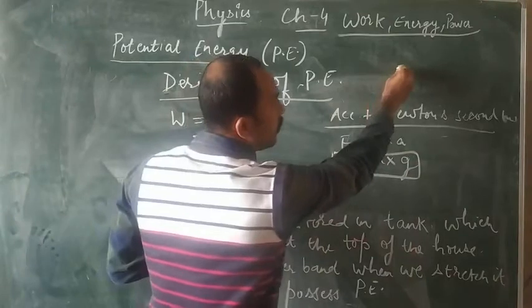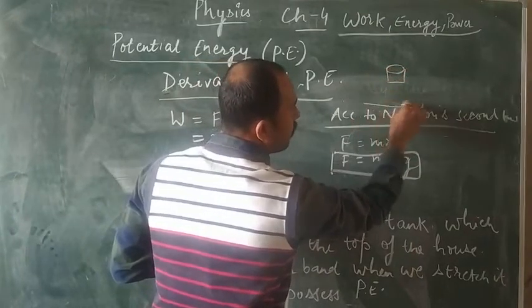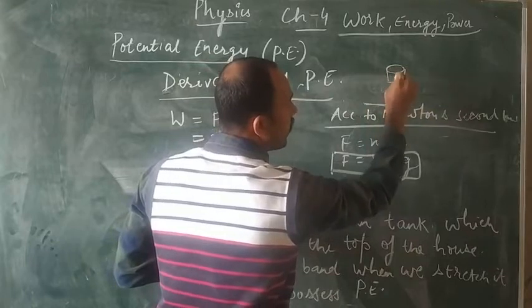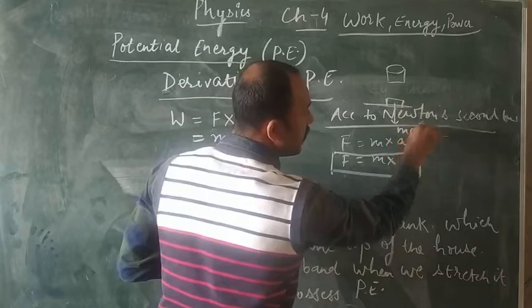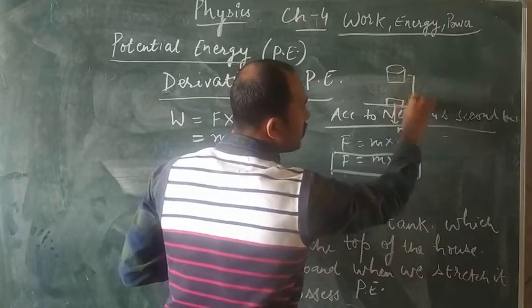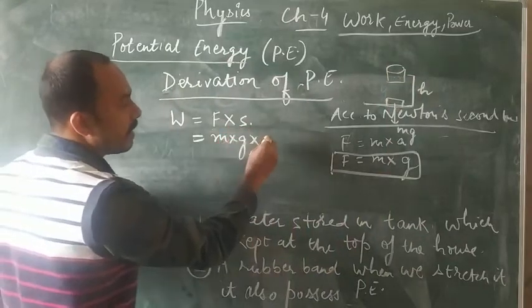Now suppose we are talking about the water tank, kept somewhere above the ground. mg will act downward, and this is your height. So in place of displacement, can we write h?